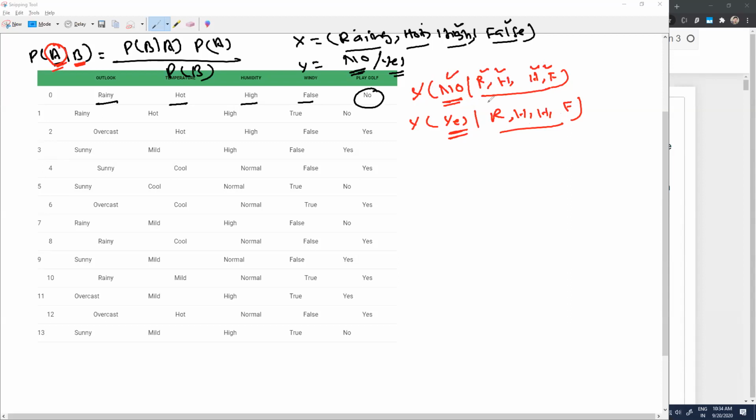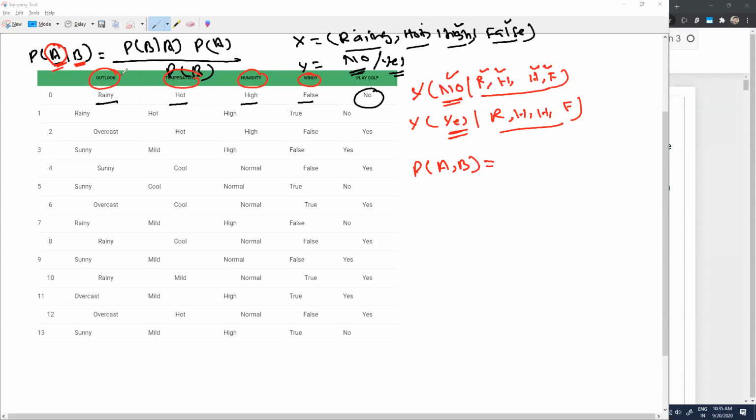So then only you will be able to perform this kind of operation. So now in probability, if you have to write a formula, probability of A and probability of B, if A and B are independent of each other. As you can see, my outlook, temperature, humidity and windy, all of these 4 features are independent of each other. There is no relation that you will be able to find out.